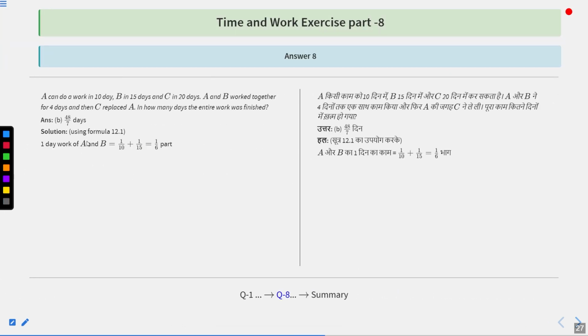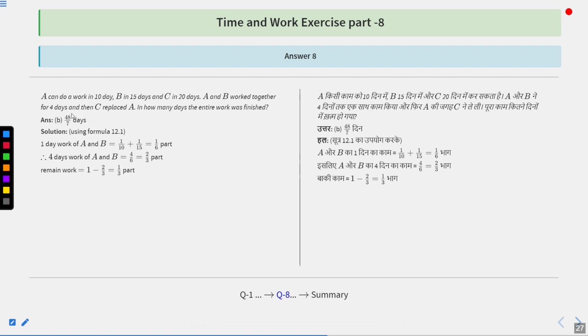So one day work of A and B is going to be 1/10 + 1/15. That is 1/6th part, because A can do the work in 10 days. That means in one day, A will do 1/10 part. B in 15 days, that means in one day B can do 1/15 part. So we have written 1/10 + 1/15, that becomes equal to 1/6 part.